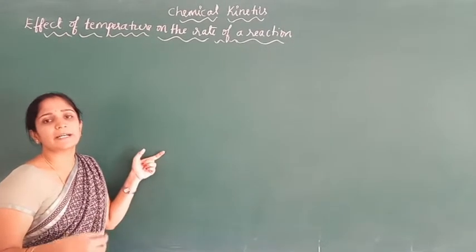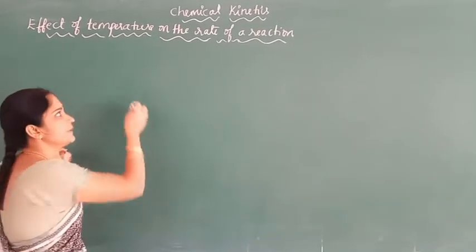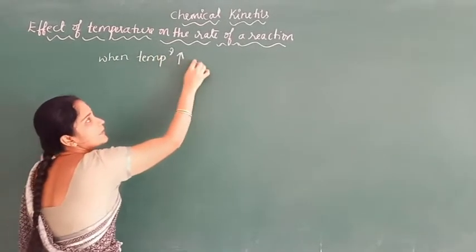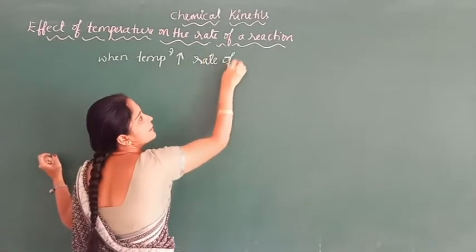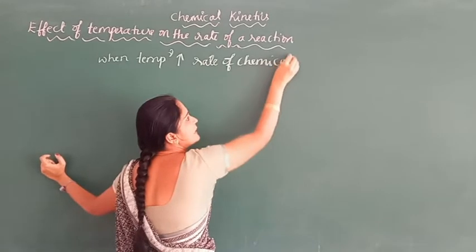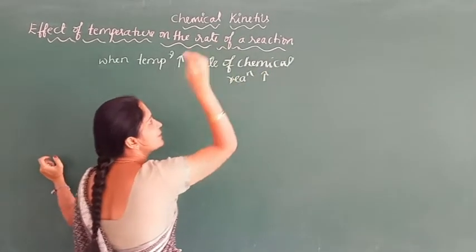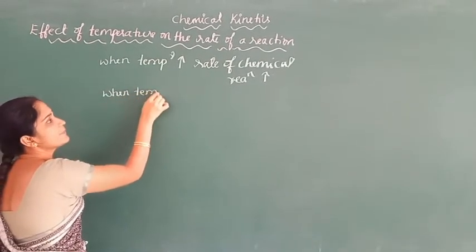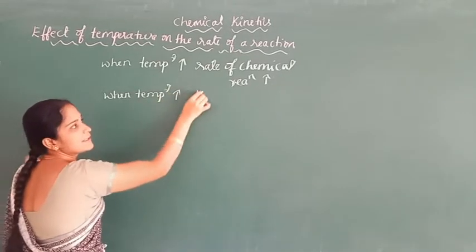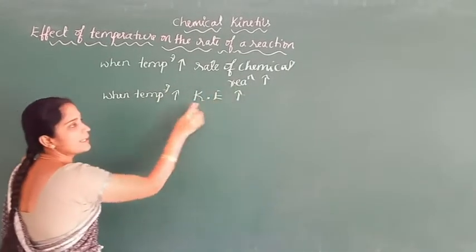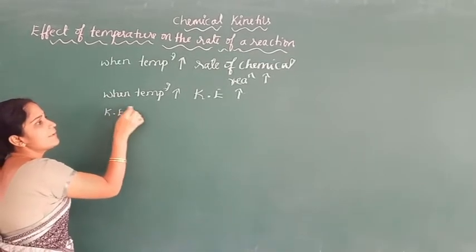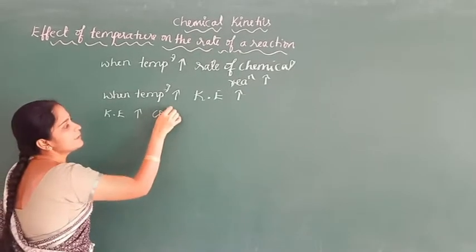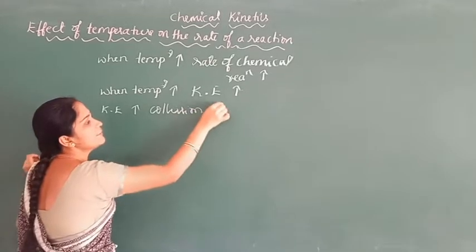When temperature increases, the kinetic energy of the reacting molecules increases. Kinetic energy increases means the number of collisions between the reacting molecules increases.